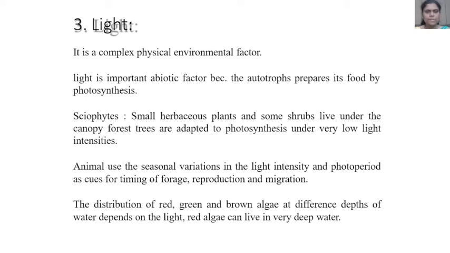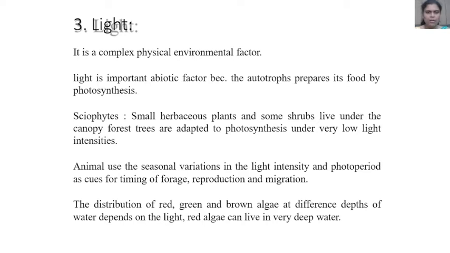Then the next abiotic factor, that is light. It is a complex physical environmental factor. Light is an important abiotic factor because autotrophs prepare their food by photosynthesis. Then, small herbaceous plants and some shrubs live under the canopy.